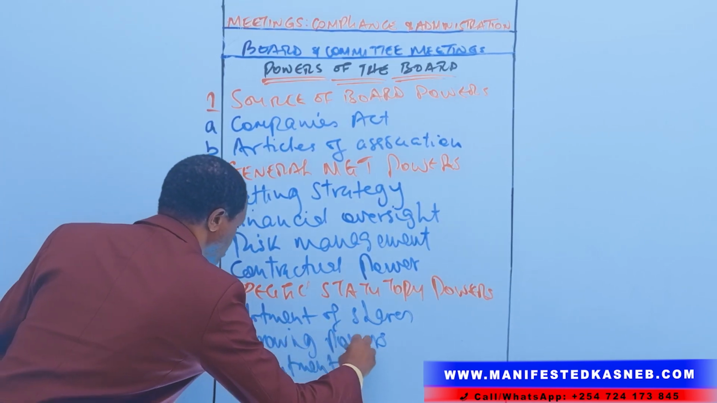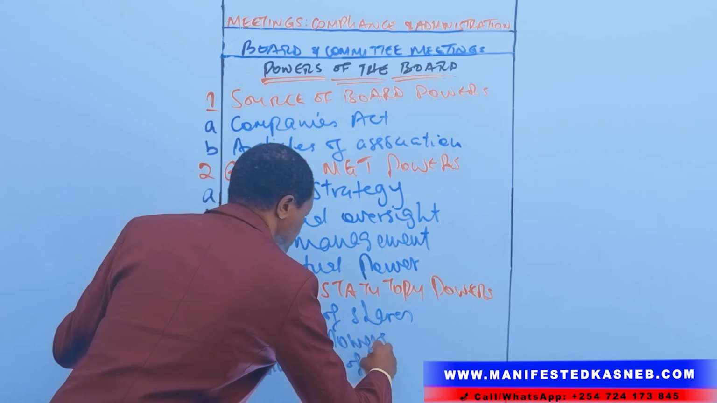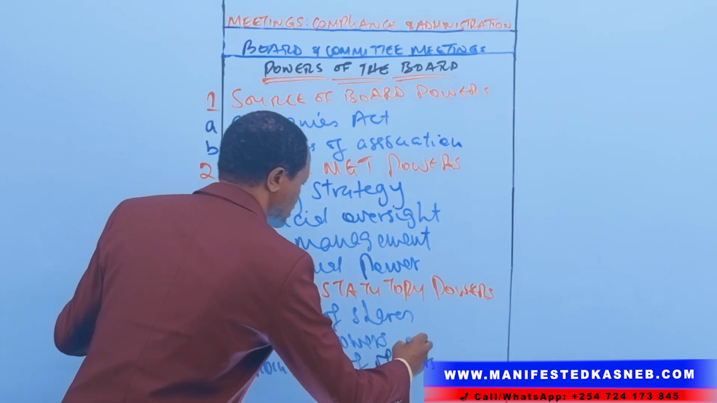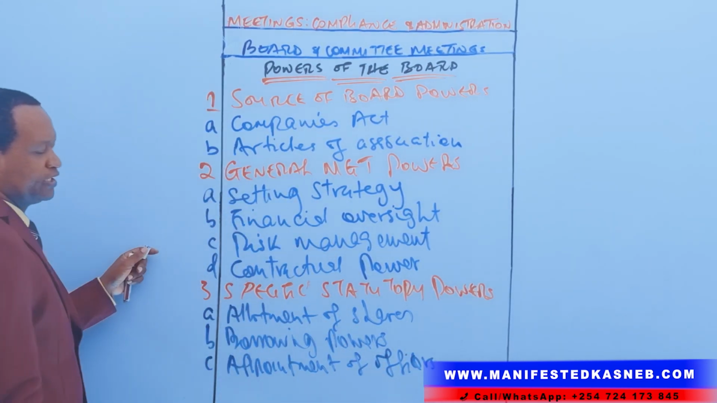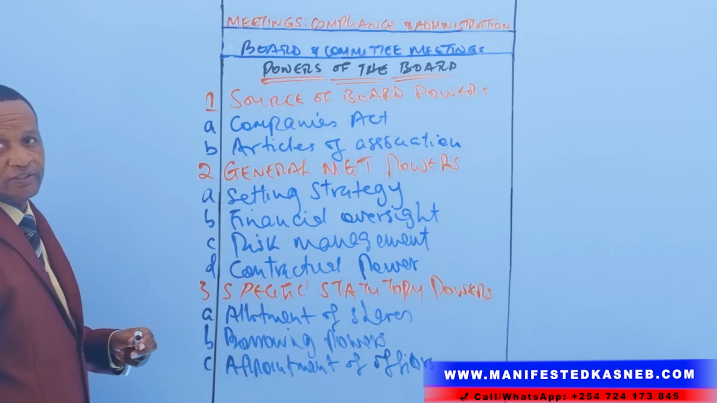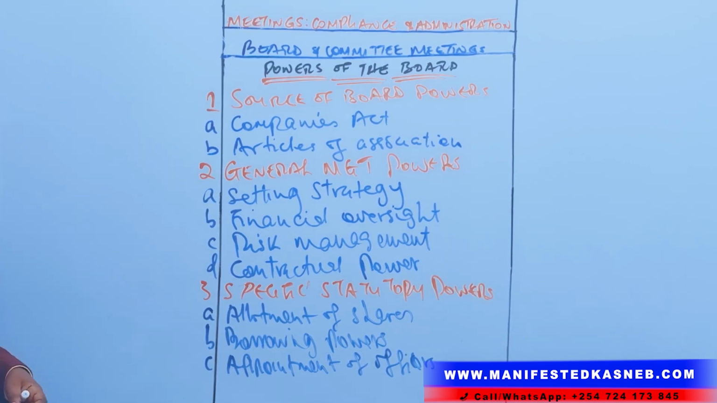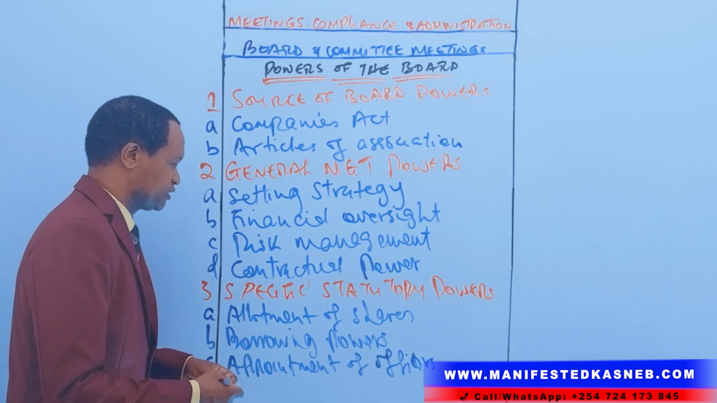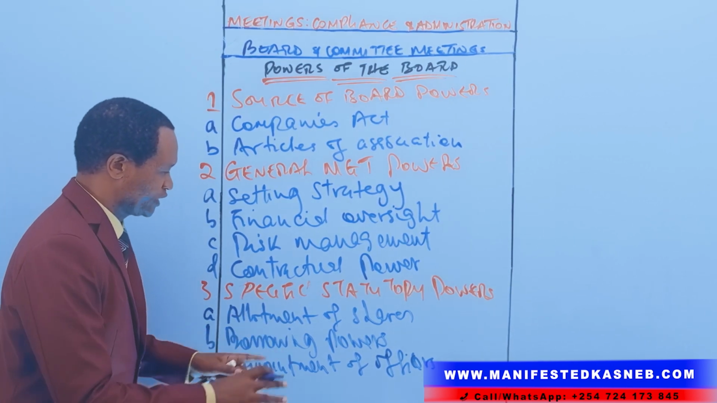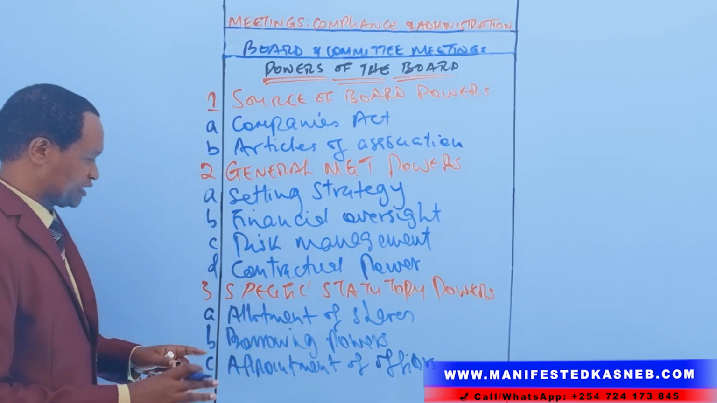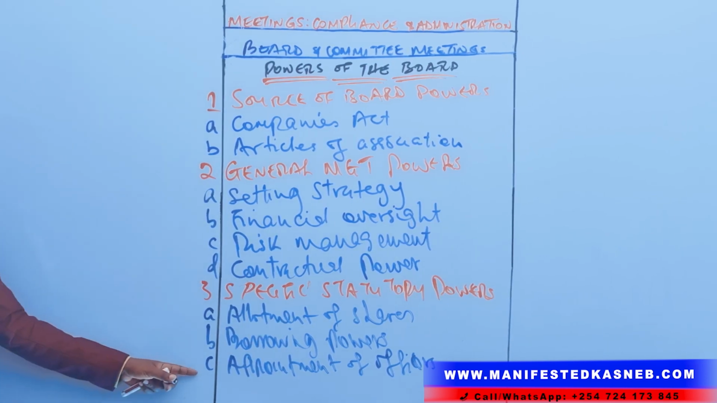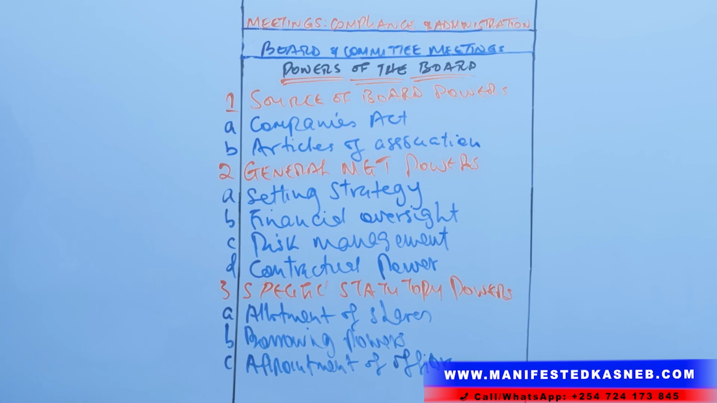Three, appointment of the company's officers. Now, in local entities, the company's officers comprise the directors and also the company secretary. The board has the power to appoint the CEO, the senior management, and the corporate secretary. Those are the officers of the company as per the Companies Act. That is number 3.